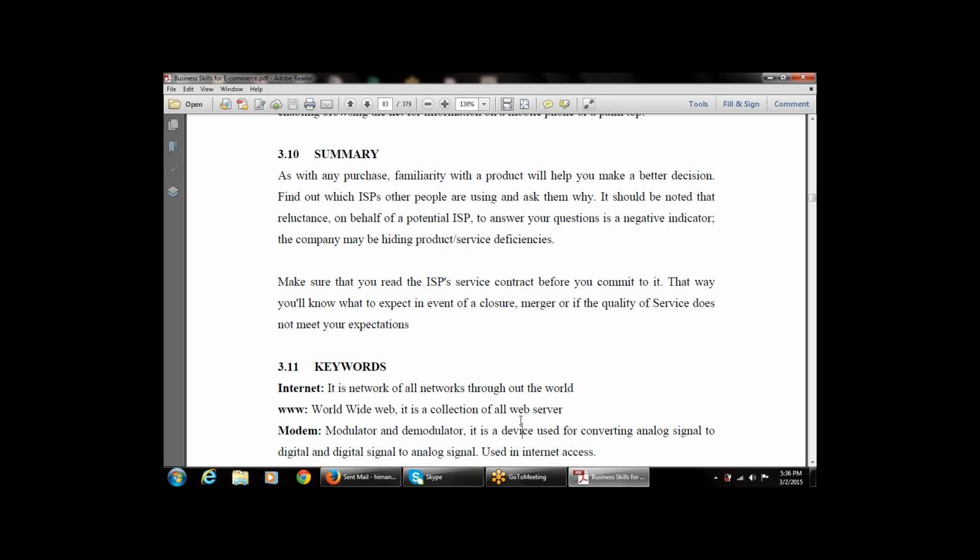Then modem. So these are the various keywords. The internet is a network of networks. Then WWW is the World Wide Web, a collection of the web servers. Then modem, that is modulator and demodulator. It is a device that is used for converting analog signal into digital and digital signal into analog signal. The modulator converts the analog into digital signal and the demodulator converts the digital signal into analog signal. It is used in internet access.